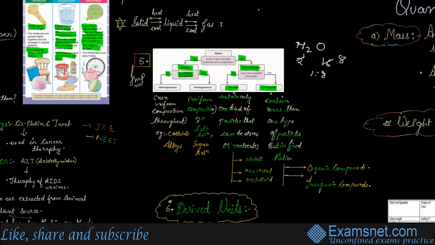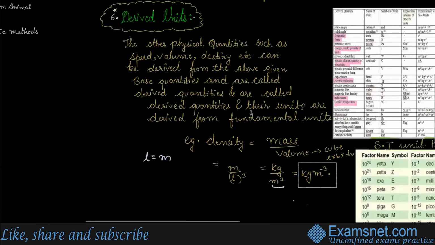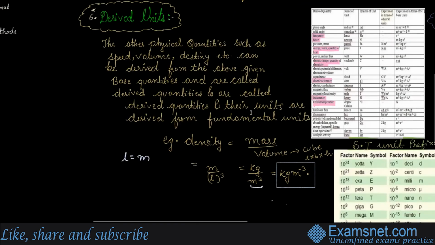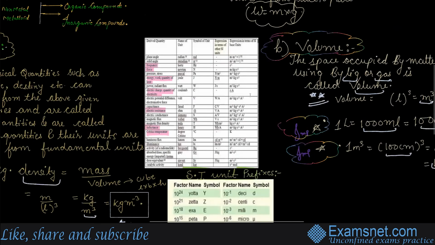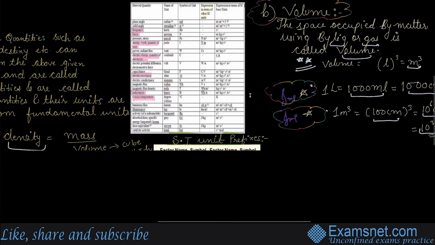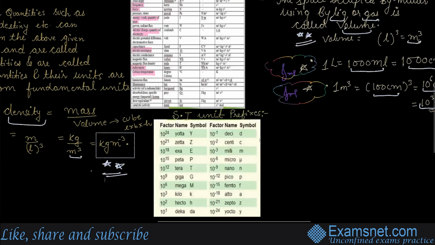I told you about derived quantities. What were derived quantities? They are derived from the other 7 base units that we have already studied in physics in the very first lecture. And density is important, you just have to remember the unit, right? That is kg per meter cube. Let's talk about derived quantities. You can have a look into this chart, but this is not that important. But yeah, I had just forgotten to tell you.